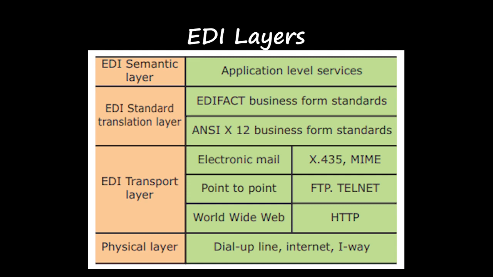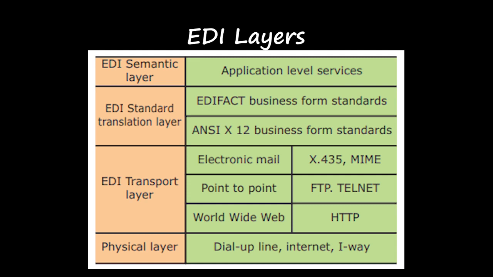Here, the semantic layer, what is the EDI semantic layer? That is the application level service. And the next one is the EDI standard translation layer. Here EDIFACT is a business form standard, or ANSI X12. This ANSI X12 is the business form standard of EDIFACT and also ANSI, right? This comes under the EDI standard translation layer, right?